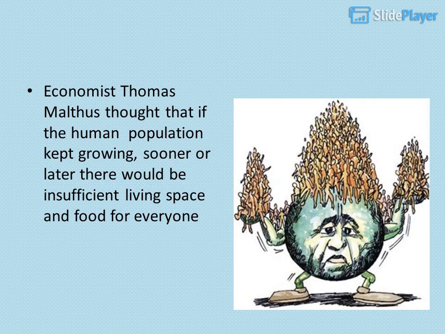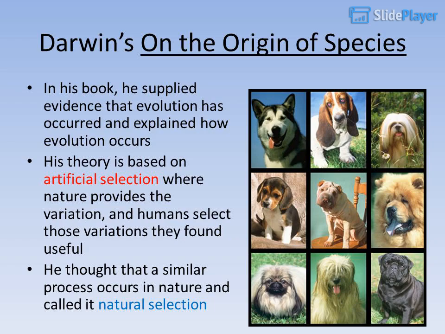Economist Thomas Malthus thought that if the human population kept growing, sooner or later there would be insufficient living space and food for everyone. Darwin's On the Origin of Species. In his book, he supplied evidence that evolution has occurred and explained how evolution occurs. His theory is based on artificial selection, where nature provides the variation, and humans select those variations they found useful. He thought that a similar process occurs in nature and called it natural selection.